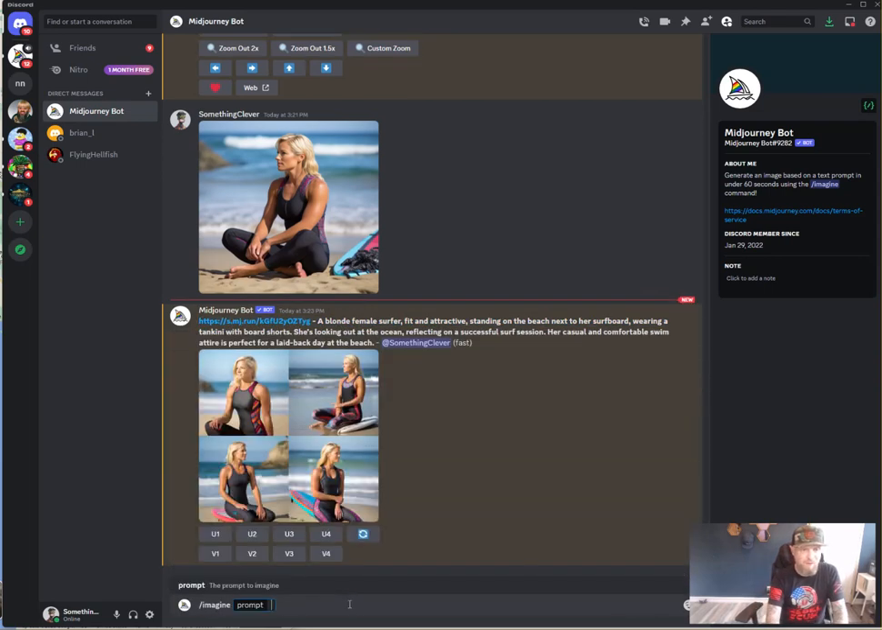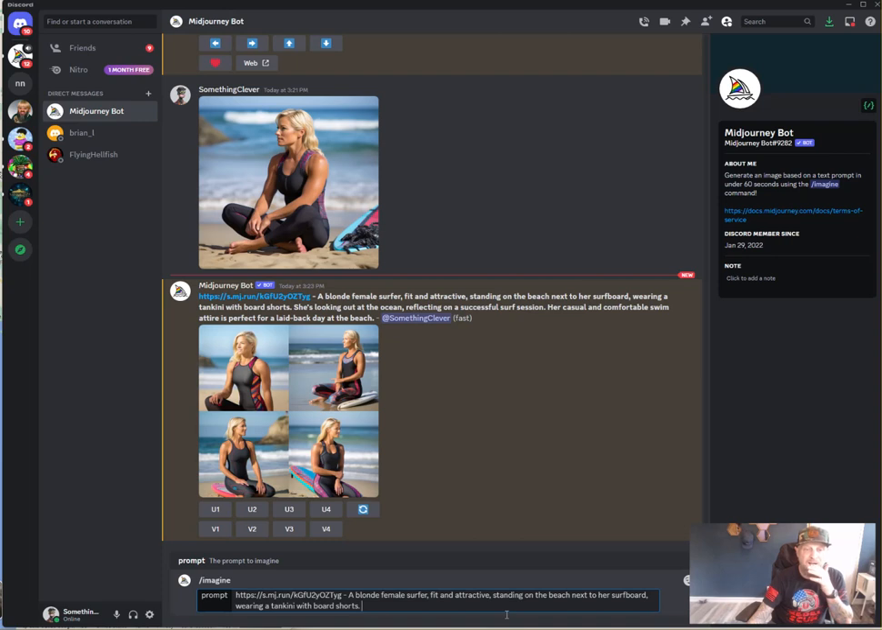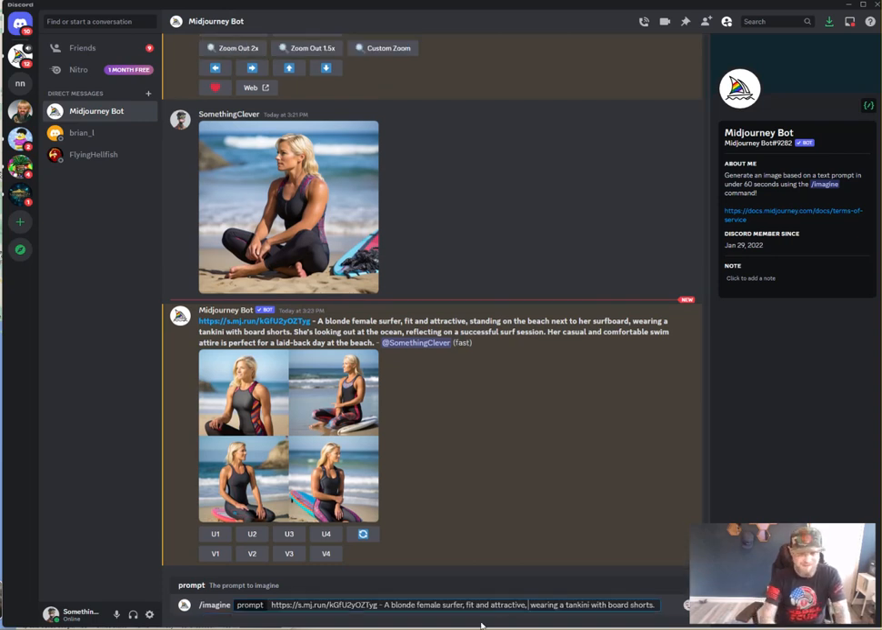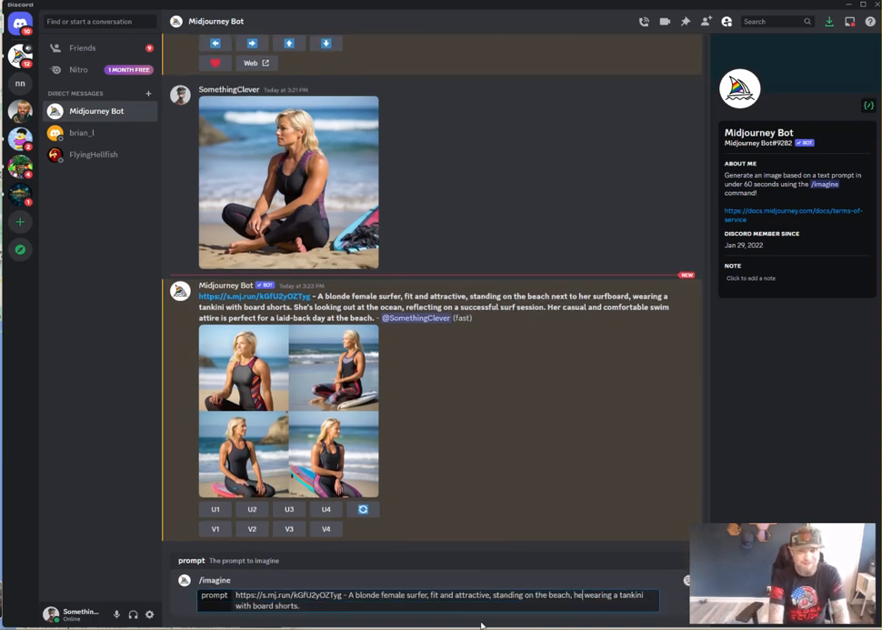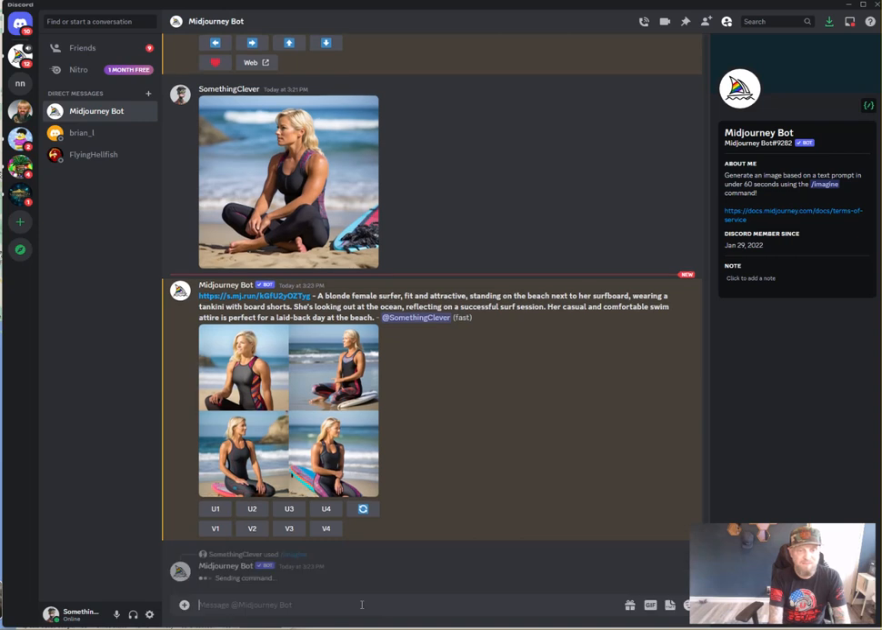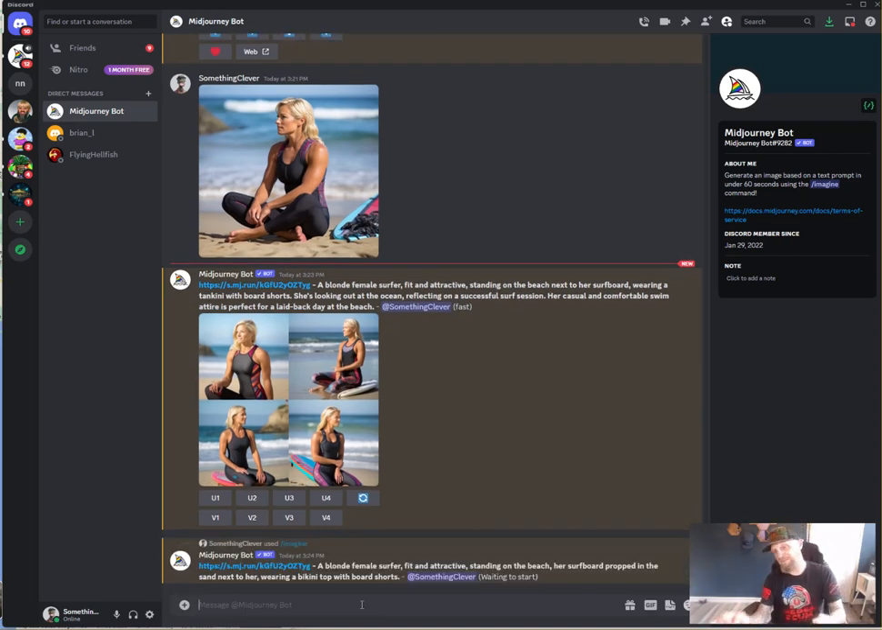I'm going to try one more. Let's see, fit and attractive, standing on the beach next to a surfboard. So in this case, standing on the beach, her surfboard propped in the sand next to her, wearing a tankini with board shorts. Let's try bikini top, see if it does it or not. I'm trying to basically make bigger changes from just the same thing it was before.